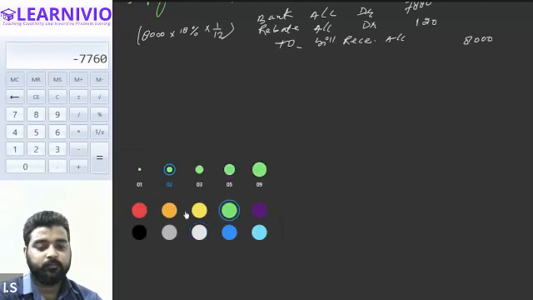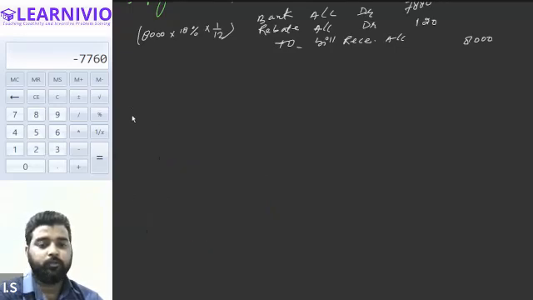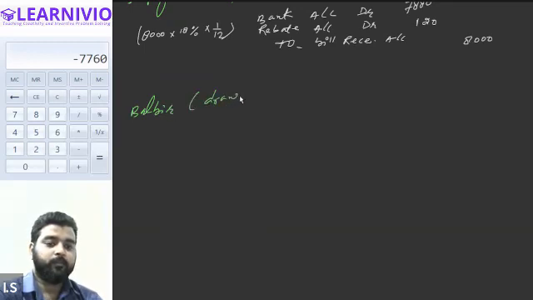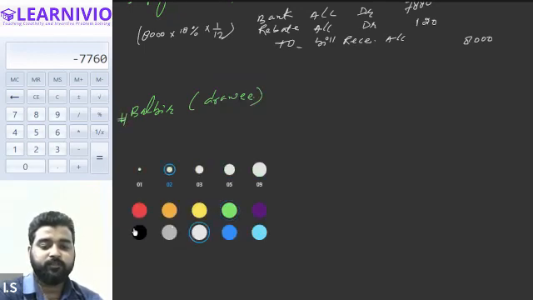Now let's talk about the book of Balbir. Balbir is our drawee. So in the book of Balbir, you will be journalizing the transaction for the purchase of goods first of all.